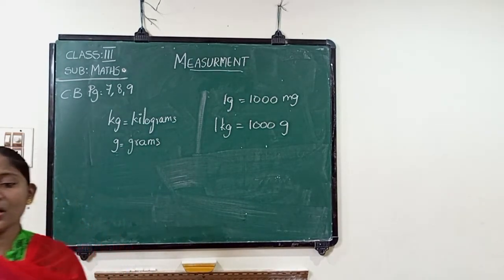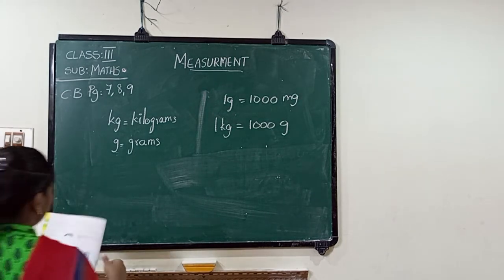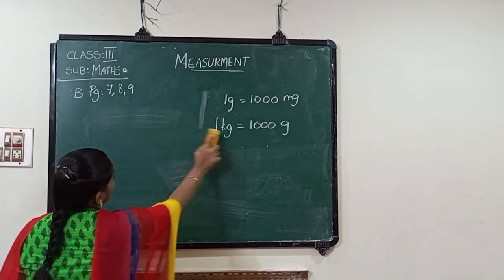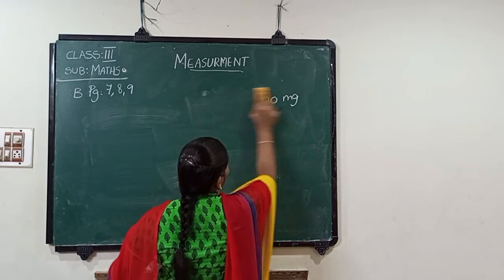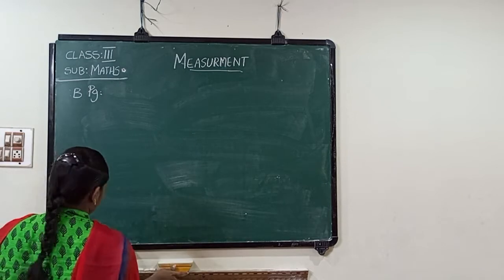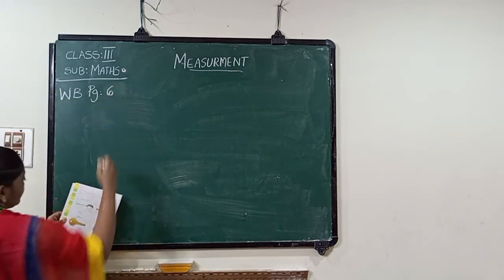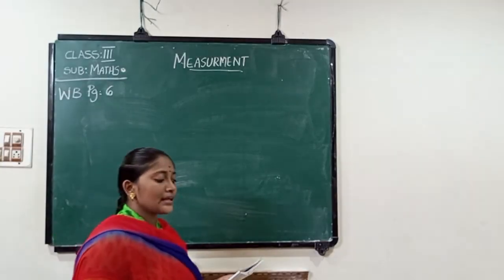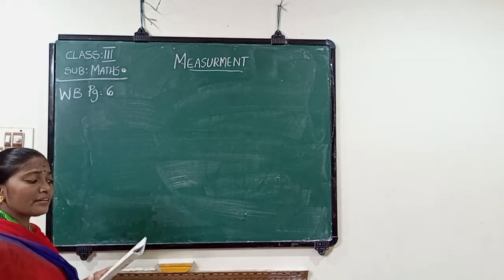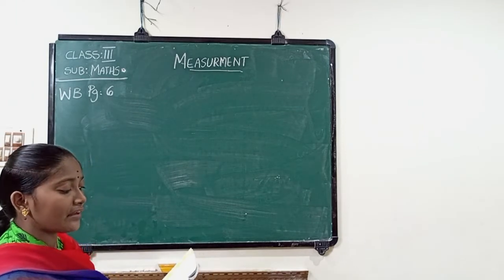Now all of you, take out your maths workbook. Maths workbook, page number 6. See the first one. Estimate the length of these objects using non-standard units of measurement and verify their actual measurement with a centimeter scale. Note down both the measurements in the given boxes.